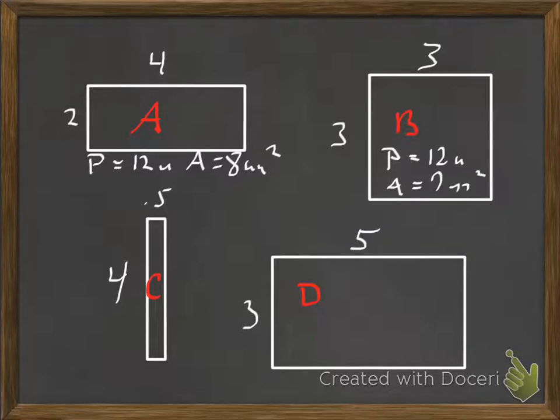Now, there is another formula for a square. I'm going to put it in right here. Since the square has all sides equal, instead of adding the length and the width, since they're both the same thing, and then doubling it, we can actually just take one side and multiply by 4, because all 4 sides are the same. Same thing for area. We can just take one side and multiply by itself, get side squared, and that will be the area.